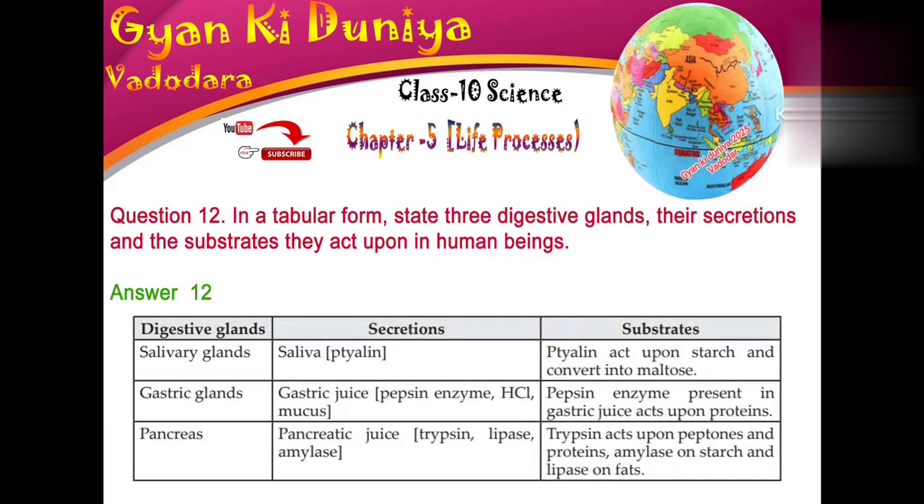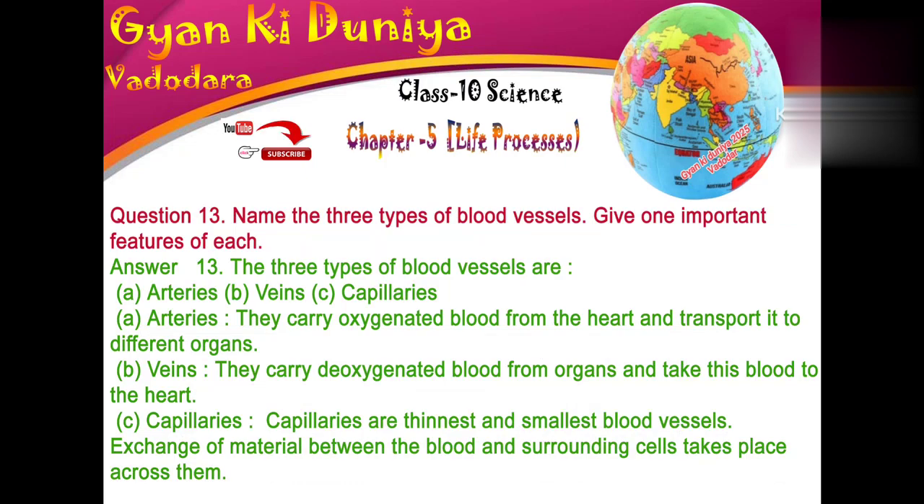Question 12. In a tabular form, state 3 digestive glands, their secretions and the substrates they act upon in human beings. Answer: See the table given below. Question 13. Name the 3 types of blood vessels. Give 1 important feature of each.